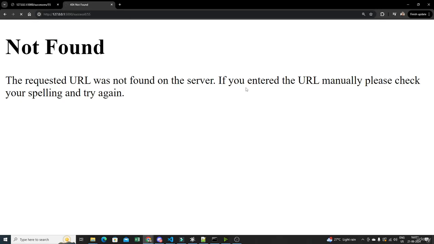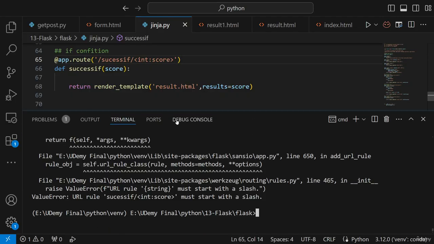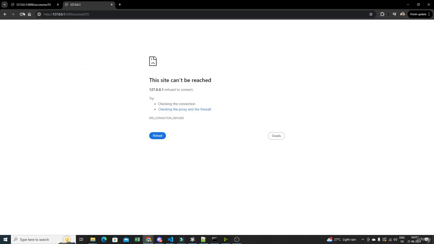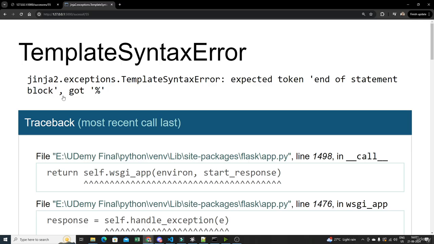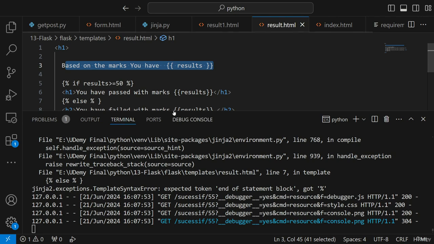Okay, it has stopped. Let's see. URL rule string must be a string with a slash. Okay, slash is there, I've done that. So let's go ahead and execute it. Now if I reload it, it says, hey, end of statement block got this one.